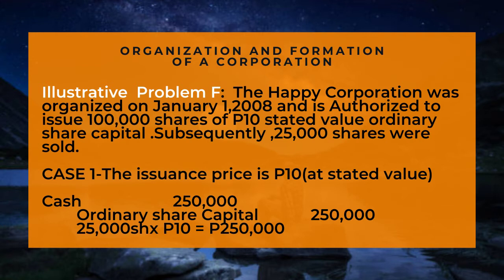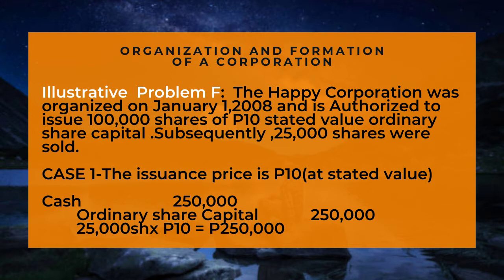Illustrative Problem F. The Happy Corporation was organized on January 1st, 2008 and is authorized to issue 100,000 shares of 10 pesos stated value ordinary share capital.